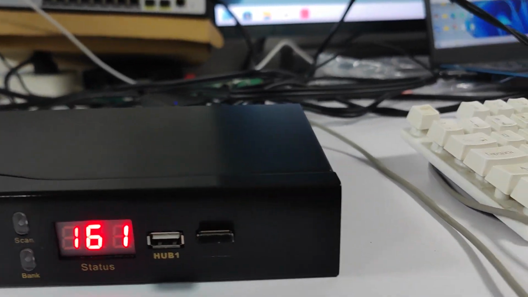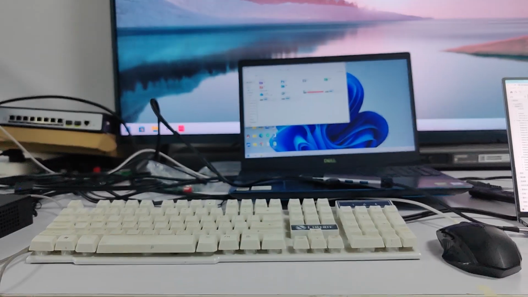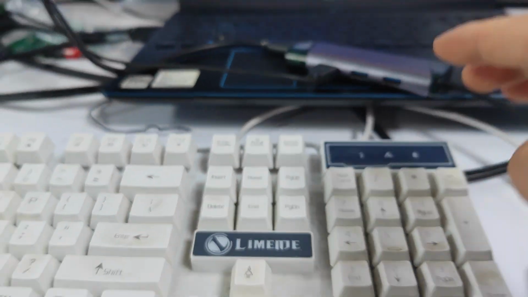And here I also have the keyboard and mouse connected. Right now I can also use the hotkey for the switching. For hotkey switching, basically you need to press the Scroll Lock button, and we press this button twice. Scroll Lock, 2.